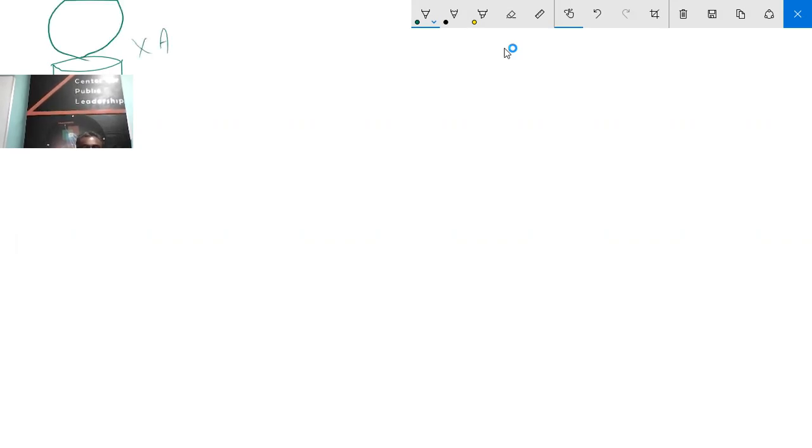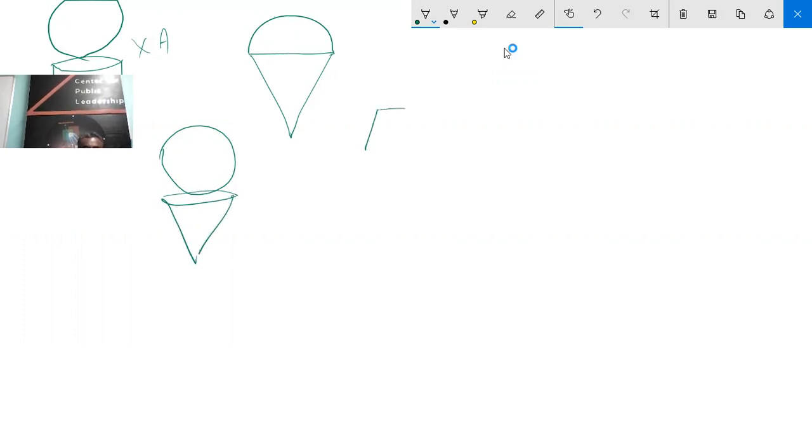Then a hemisphere and a cone, like that. Is this right? No. Then a sphere and a cone is also not right. Then a frustum of a cone and a hemisphere. So this is the correct one. Yes, sir, shuttlecock. So answer D only is correct.